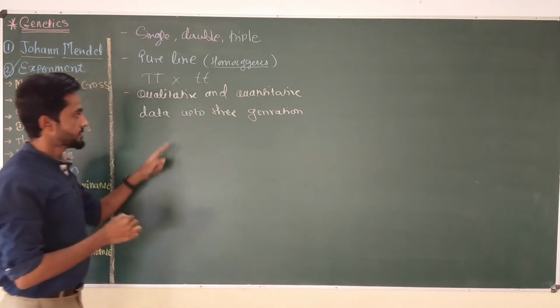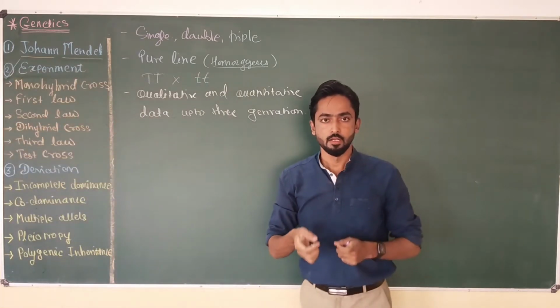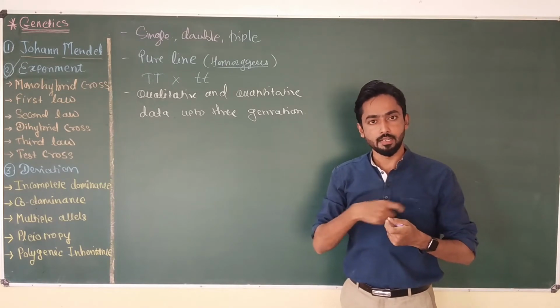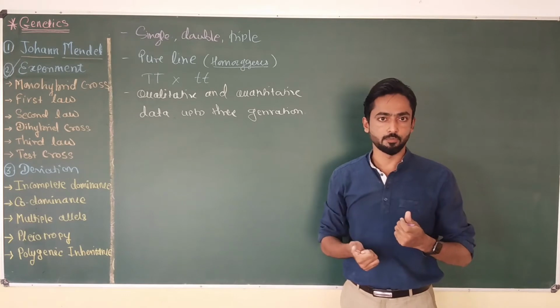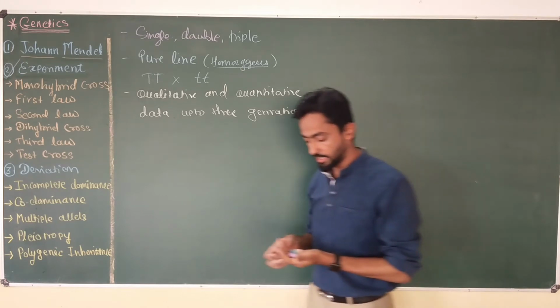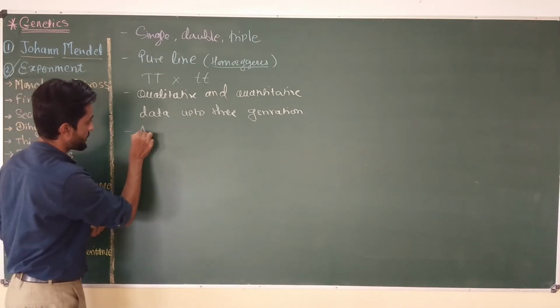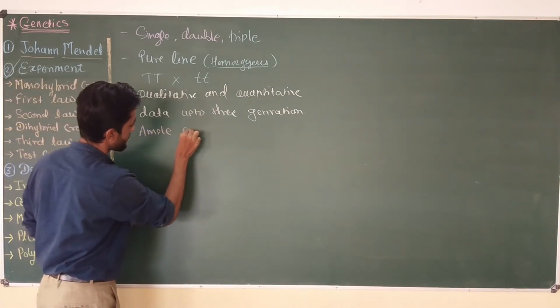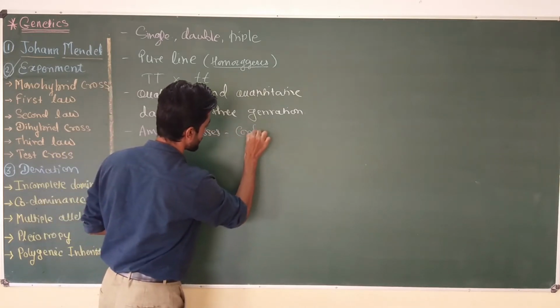Okay, this is very important because at the time of performing a hybridization experiment, scientists have to maintain data for a long period of time just to cross-check the authenticity of the findings. And finally, Mendel performed a large number of crosses. Ample crosses were performed by Mendel just to confirm the result.